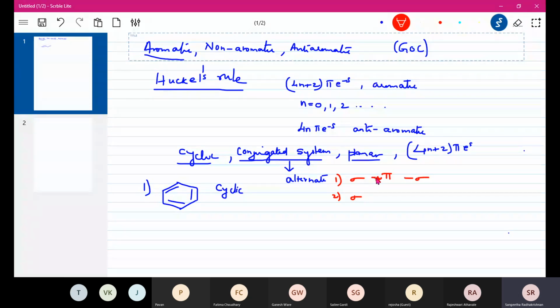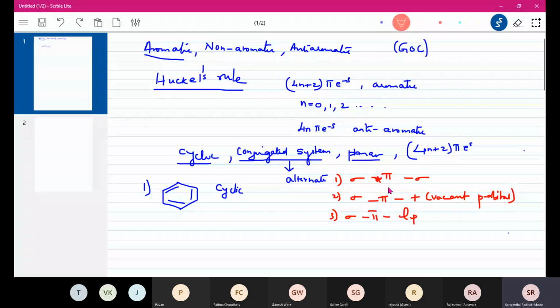Okay, it should be sigma pi sigma. इस तरह से alternate होना चाहिए, sigma के बाद pi, pi के बाद sigma, or it can be sigma pi positive. Positive means vacant p orbital. Okay, so it should be either sigma pi sigma or sigma pi positive, or it can be sigma pi lone pair. Okay, and it can even be lone pair pi lone pair. जरूरी नहीं कि sigma ही होना चाहिए. Lone pair pi lone pair will also do.